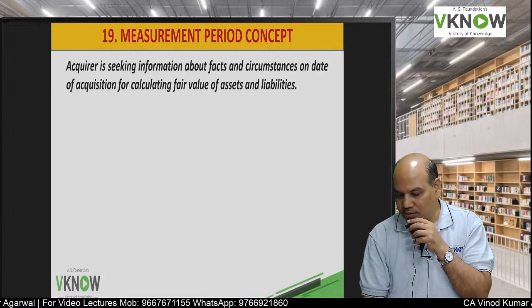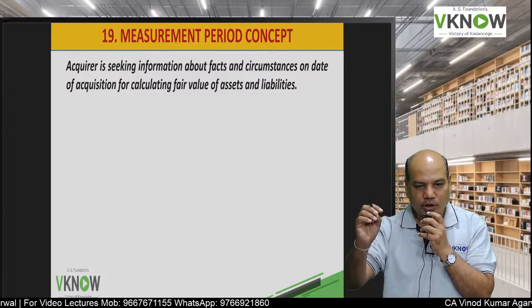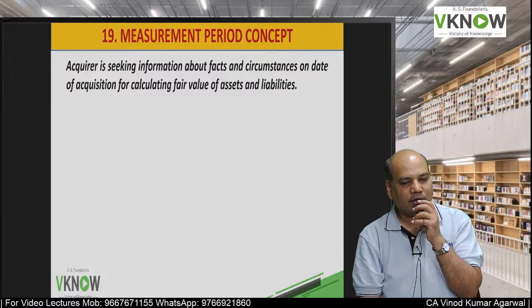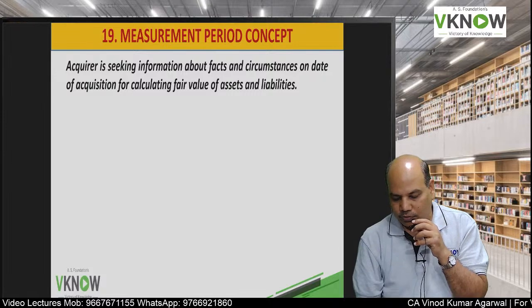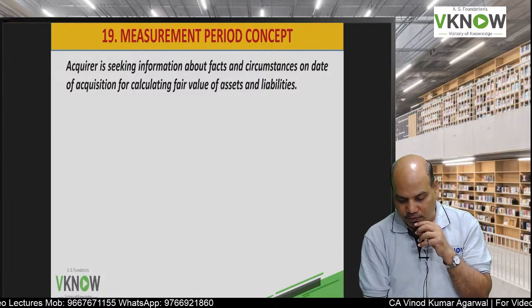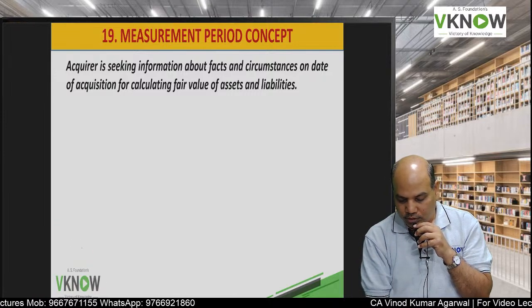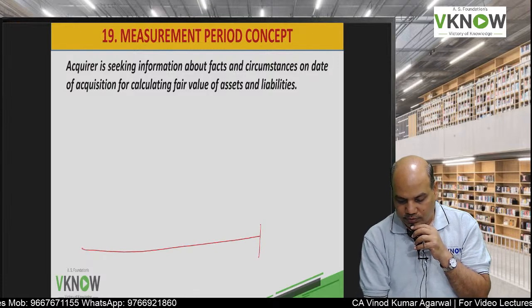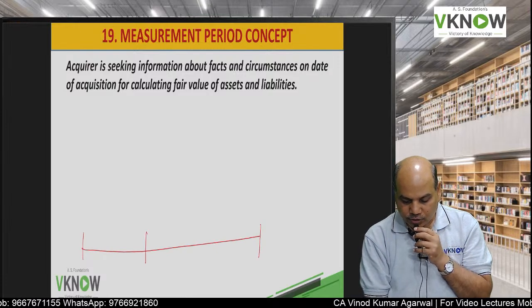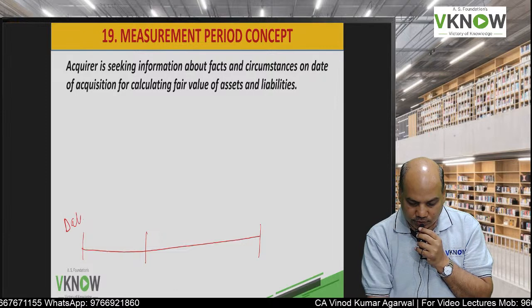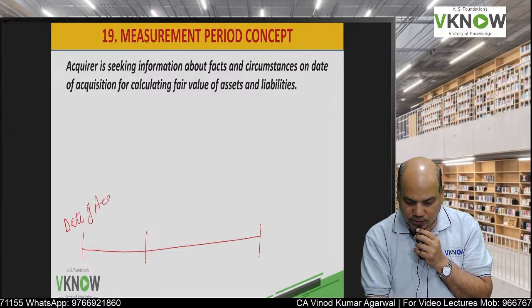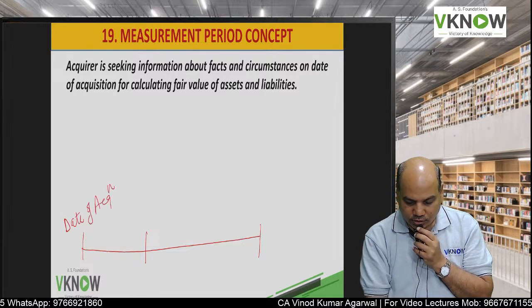Now the next issue is on which we have got some questions in study material and RTP, MTP also. Measurement period concept. Suppose date of acquisition. This concept many students don't know. Pay attention.